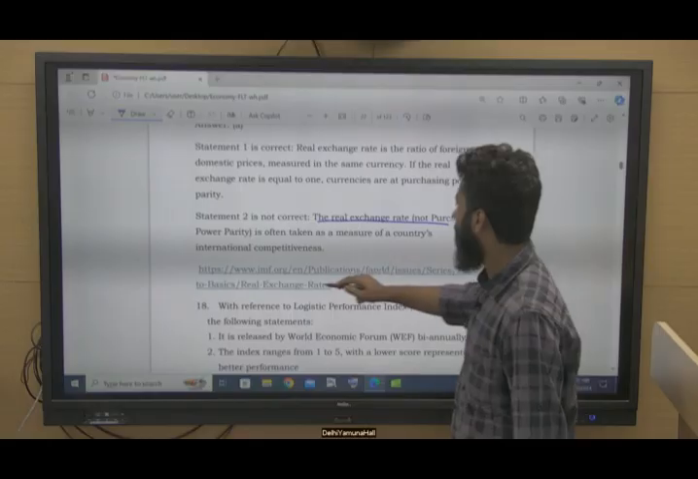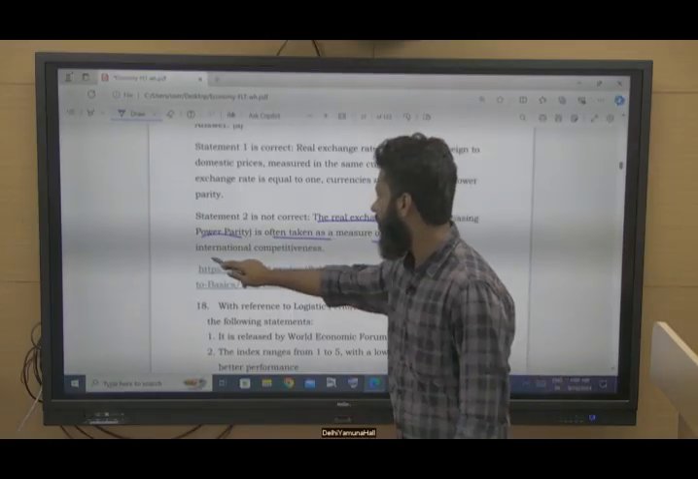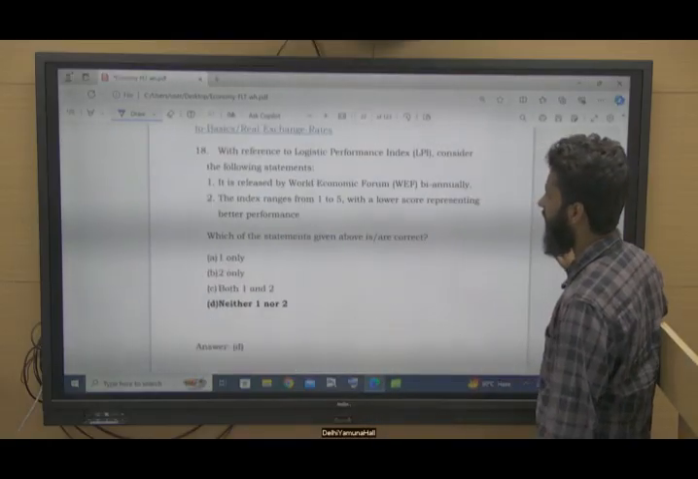The real exchange rate, not purchasing power parity, is often taken as a measure of a country's international competitiveness, right?